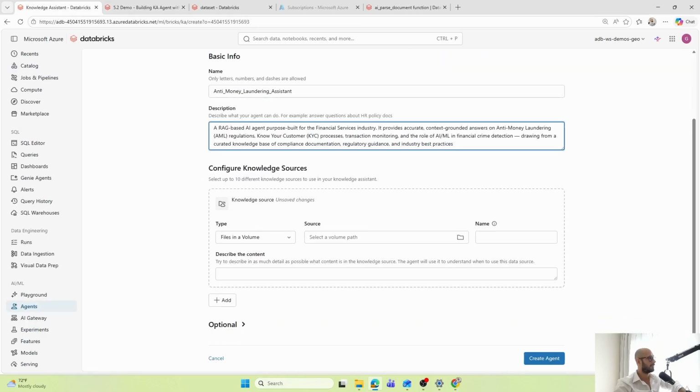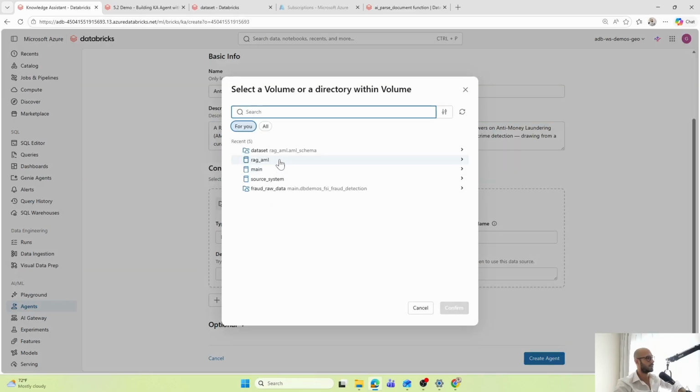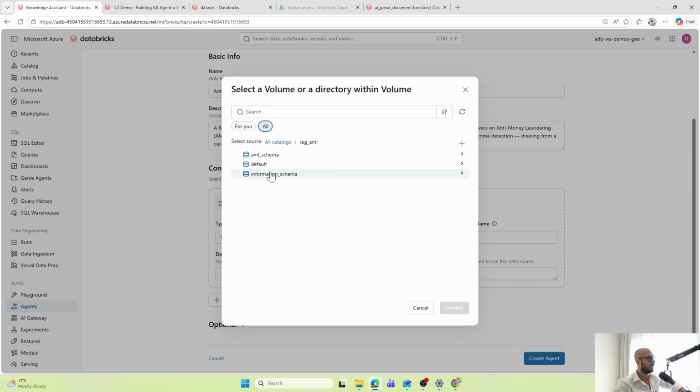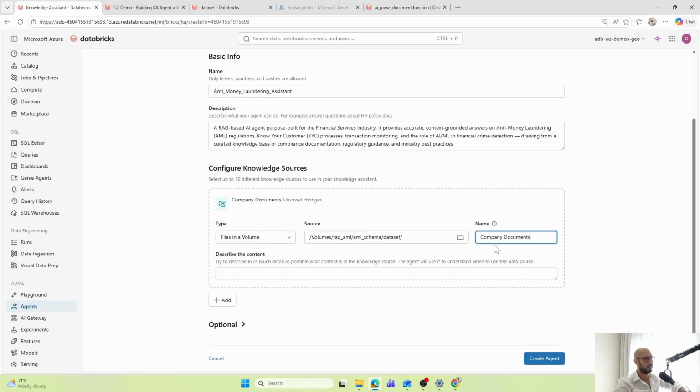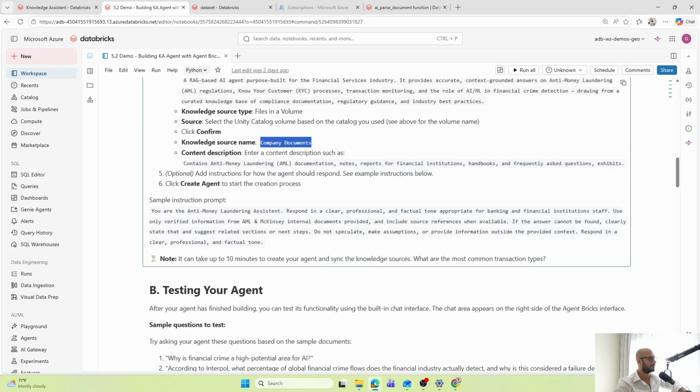And in the next step, after the description, I have to point my Knowledge Assistant to a source. So that's why we have here RAG ML, ML schema, dataset, and I have here my PDF files. I'm going to select all and then confirm. The name of these is company documents, for example, a description of the content.